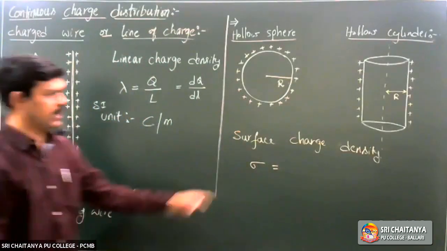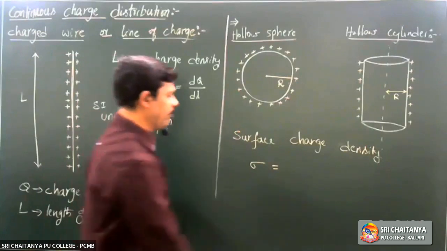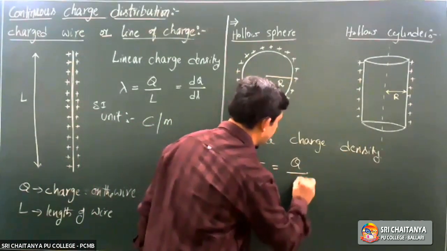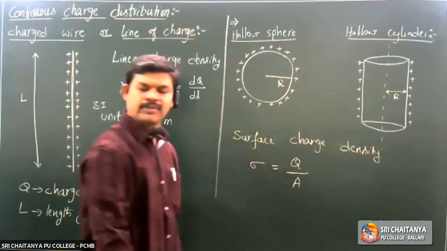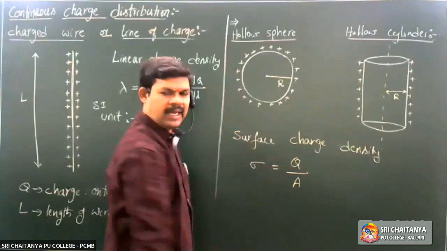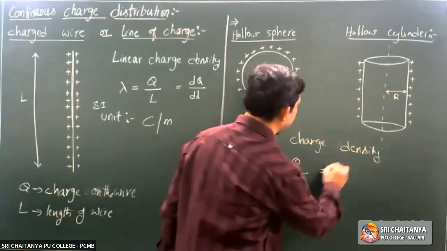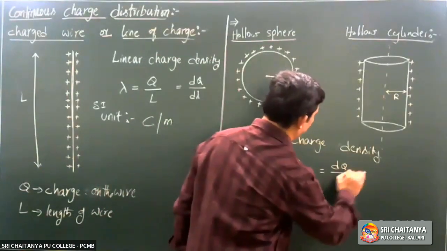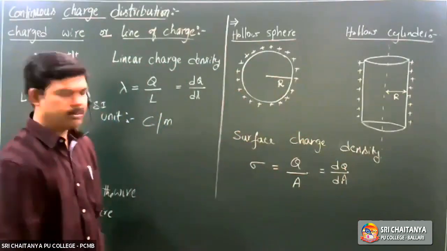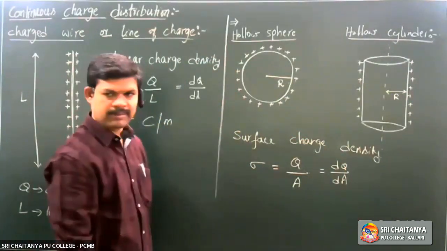It is total charge over surface area, or you can write dq by dA for a small portion because it is uniformly distributed.